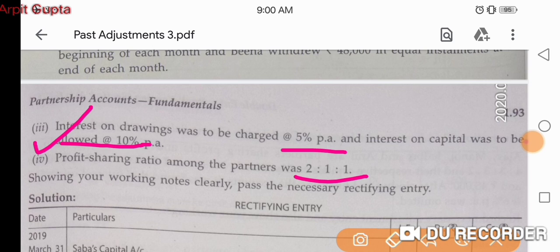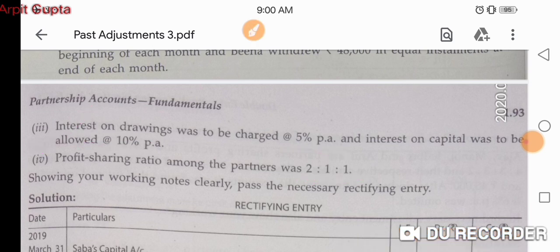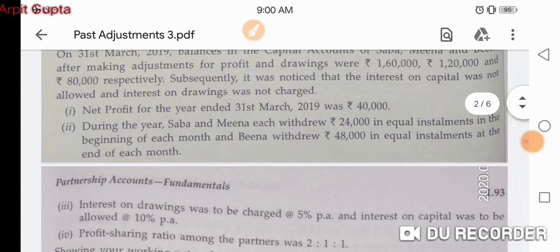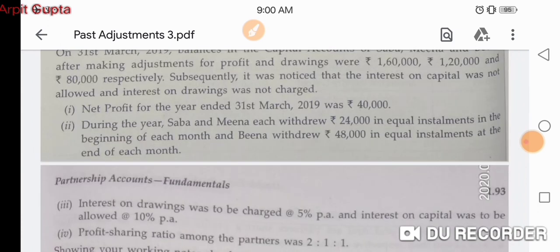As I told you, we should include only the mistakes in the adjustment table. We need not include anything else. Nowhere in the question is it written that the profit was also calculated wrong or distributed wrong. So we will assume that only two mistakes are there in the question.